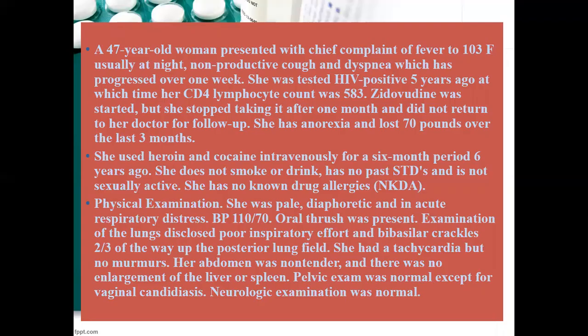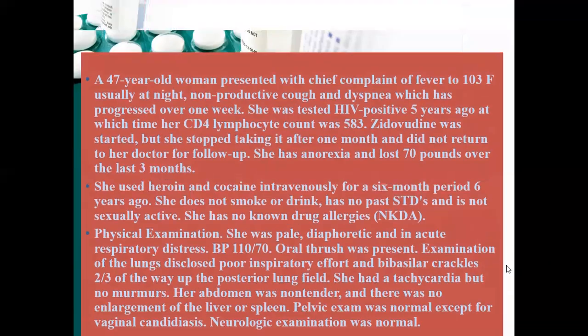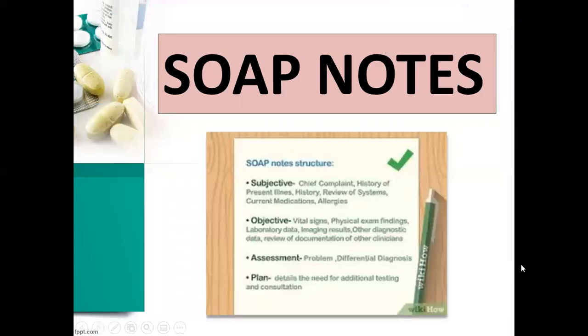Her physical examination showed that she was pale, diaphoretic, and in acute respiratory distress. Her blood pressure was measured as 110/70. Oral thrush was present. Examination of the lungs disclosed poor inspiratory effort and basilar crackles two-thirds of the way up the posterior lung field. She had tachycardia but no murmurs. Her abdomen was non-tender. There was no enlargement of the liver or spleen. Pelvic exam was normal except for vaginal candidiasis. Neurologic examination was normal. So we are going to make SOAP notes.